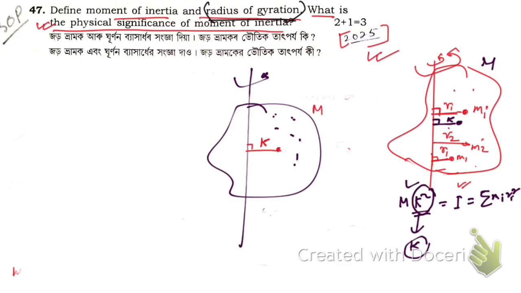If you multiply the whole mass of this body with the square of this distance, it gives the moment of inertia, that is summation mi ri square, which is nothing but I. Then this distance k is said to be radius of gyration.